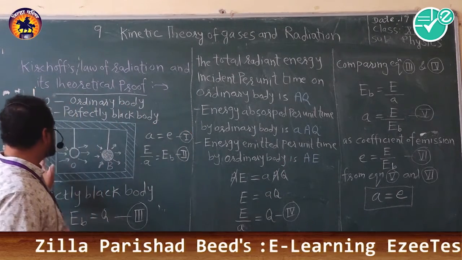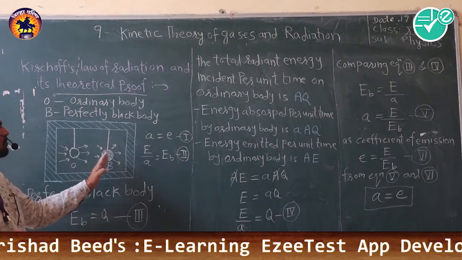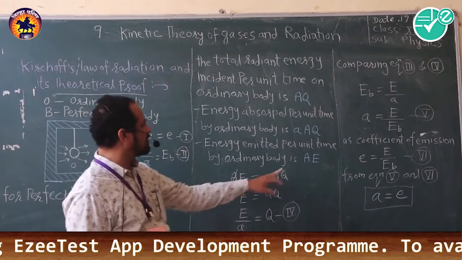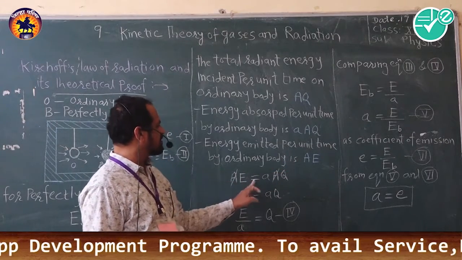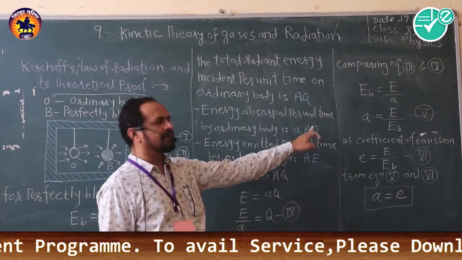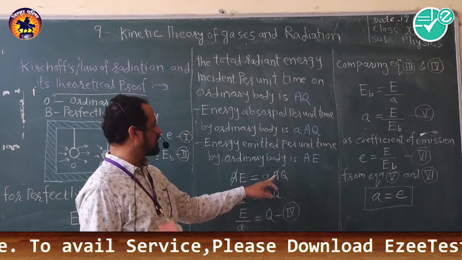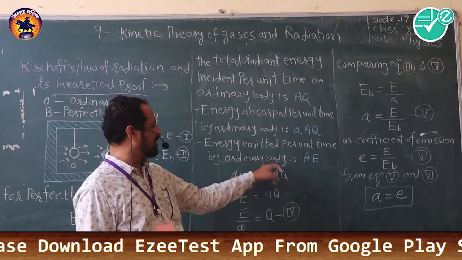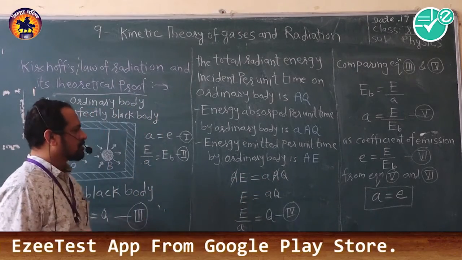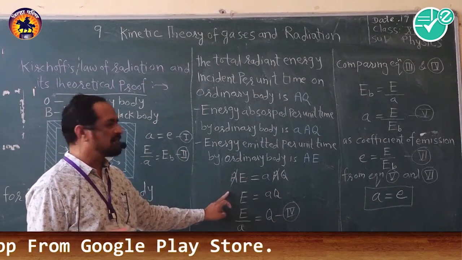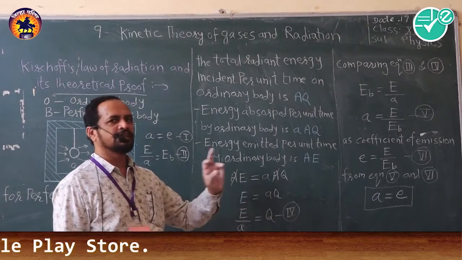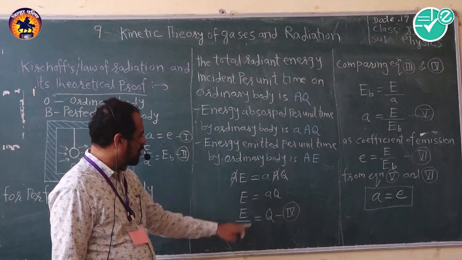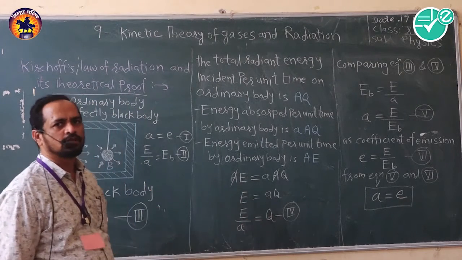So the absorbed radiant energy is equal to the emitted radiant energy. So we can write here AE is equal to small a capital AQ. Here the surface area capital A on both sides is cancelled. So we will get capital E is equal to small a capital Q, or we can write this equation as E upon a is equal to capital Q.